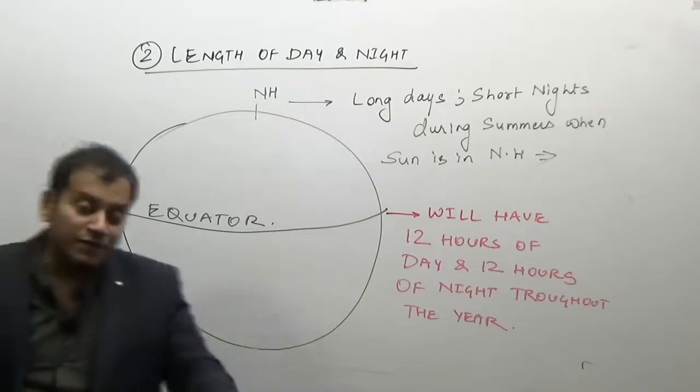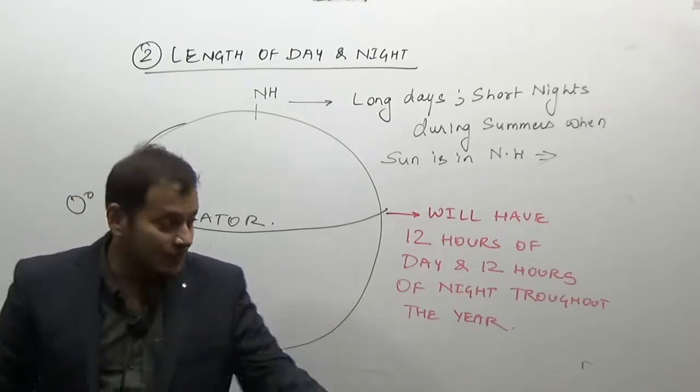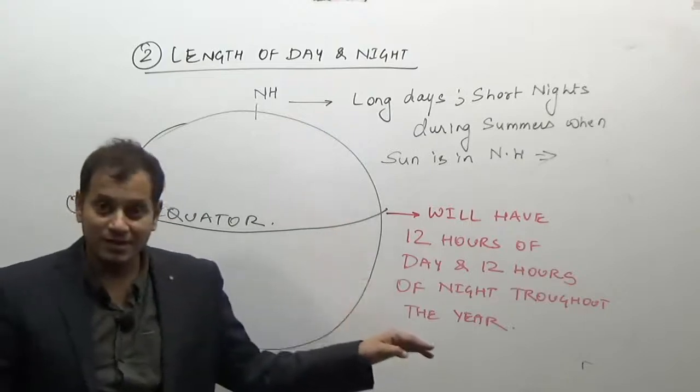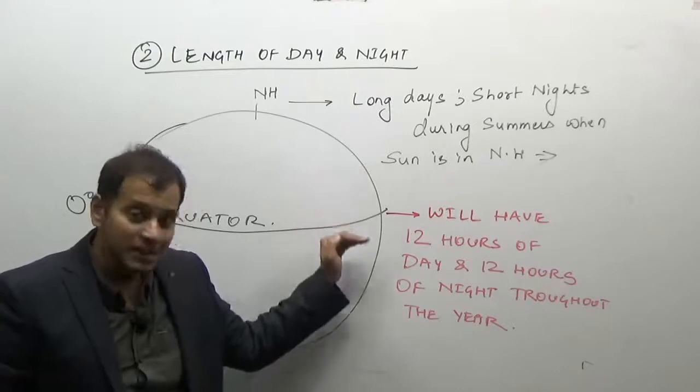After the equinox, that is when the sun starts going downwards, after 23rd September, the sun starts going southwards.